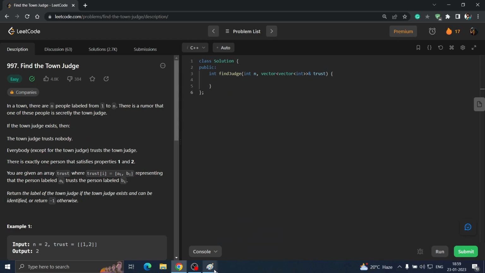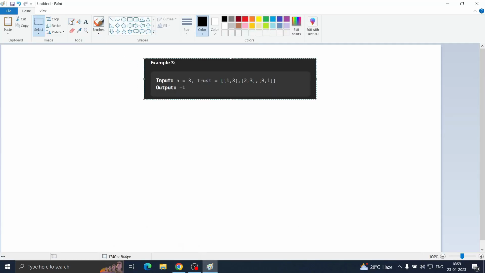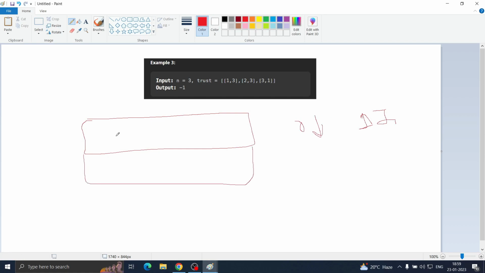So if you tried coding it, you would have noticed that we have to make a condition. What can we do? We will increase our in degree, and decrease our out degree. We will initialize every one of them, 1, 2, and 3, initially with 0.